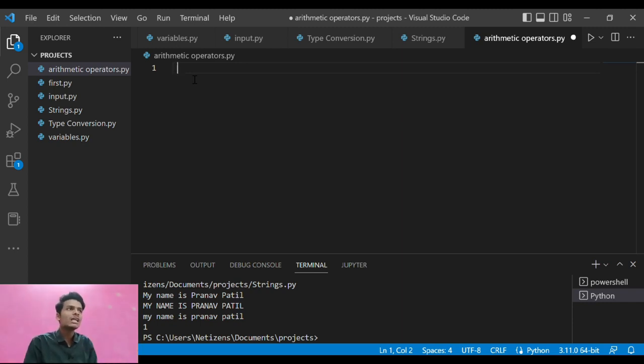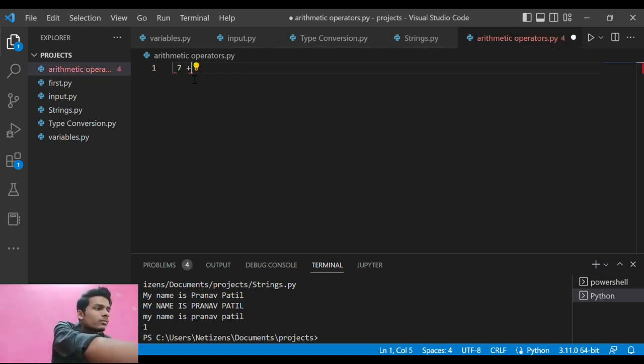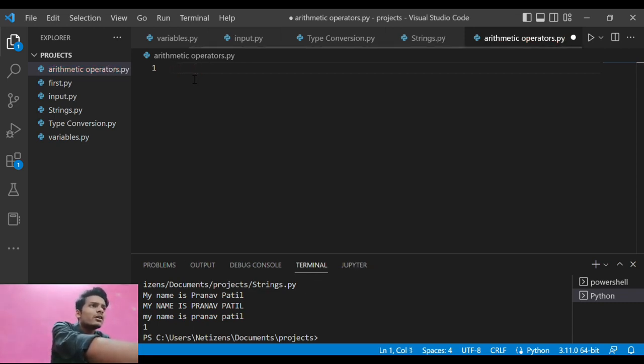So let's move to the arithmetic operators. Just like in our simple mathematics, in our day-to-day life we use operators like plus, minus, division and multiplication. These are the same operators in Python. So how can we do that? Here is 7 plus 9, what is the result going to look like? Let us first define variables. So here you go, x equals 8 and y equals 9.